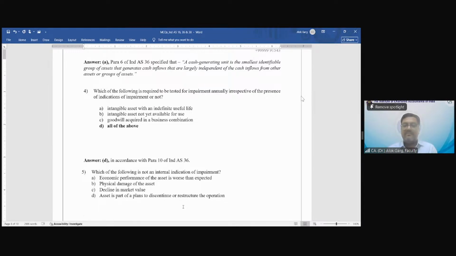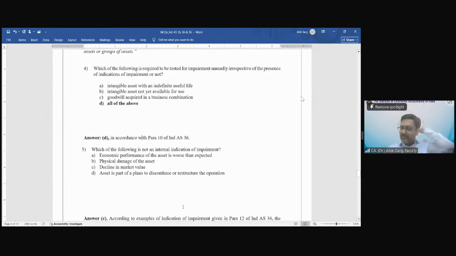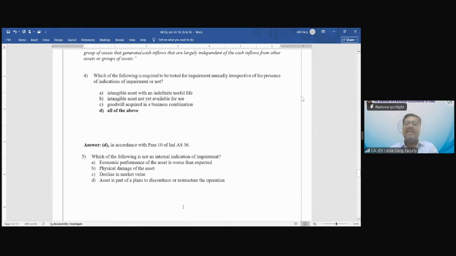First one, economic performance. External... sorry? Factor. A option, because this will be an external indicator. A is the external indicator. C. Decline in market value. Sorry. See, internal indicators are those indicators which are arising within the organization. Economic performance of the asset is worse than expected. You expect X, you got Y.